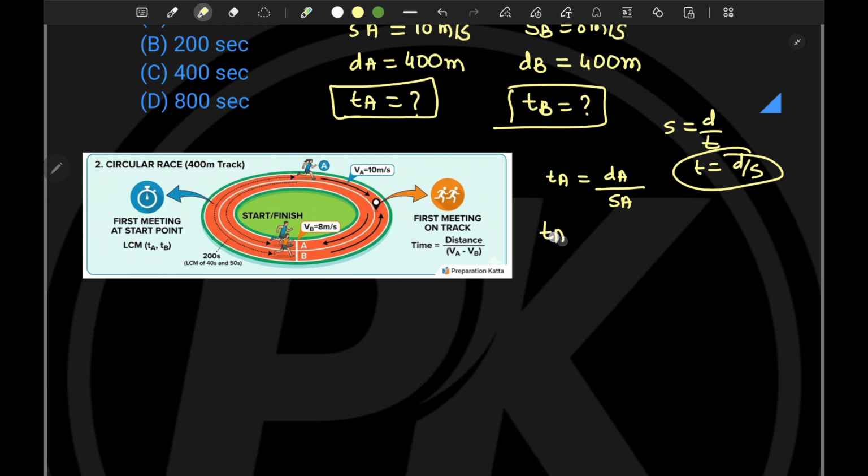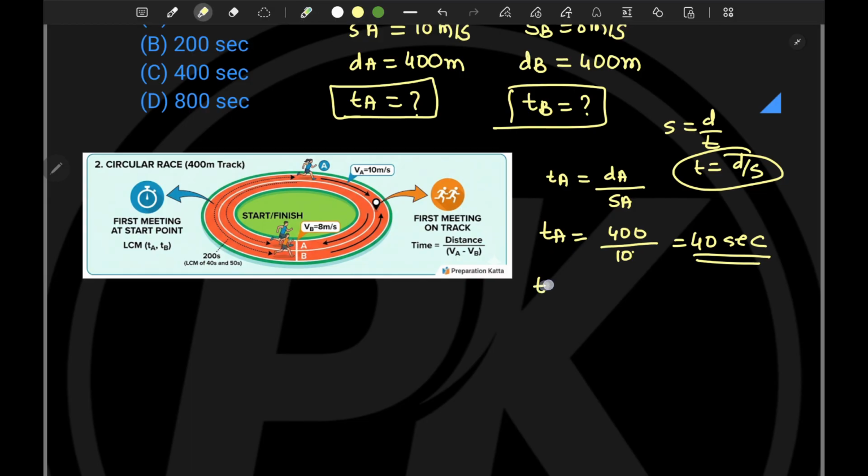So to complete one lap, how much time is taken by A? The lap distance is around 400 meters, that is the track length, and the speed of A is given as 10 meters per second, and hence it will take 40 seconds. So in 40 seconds, just imagine, he is again coming back at the starting point. That is the position of A.